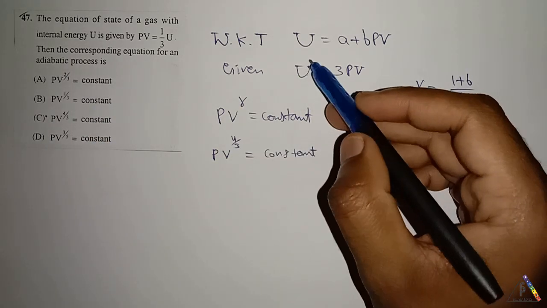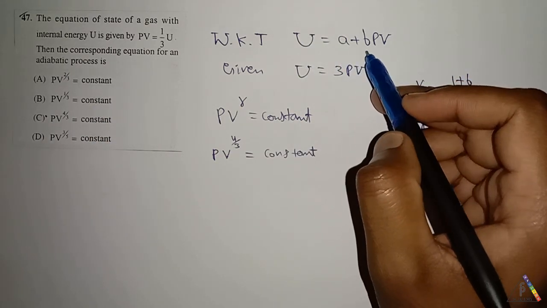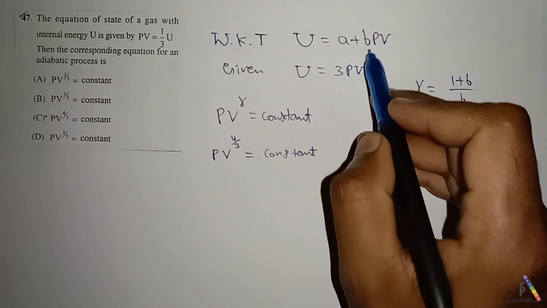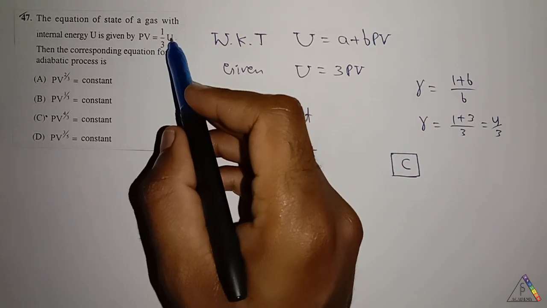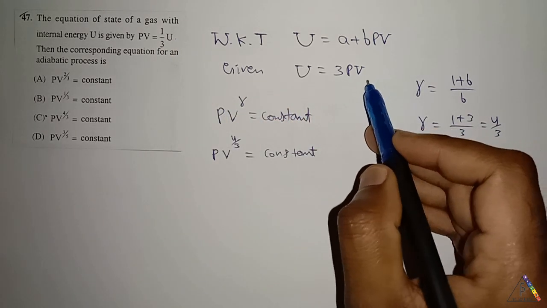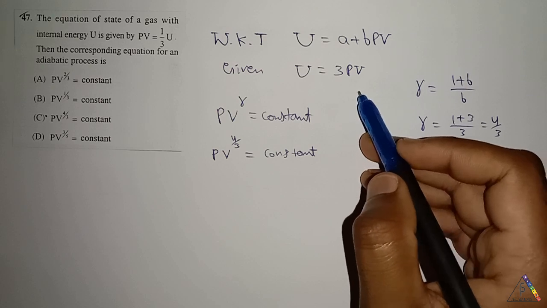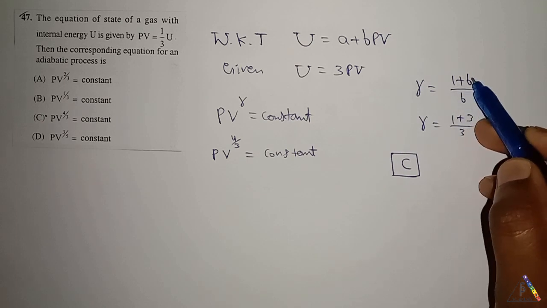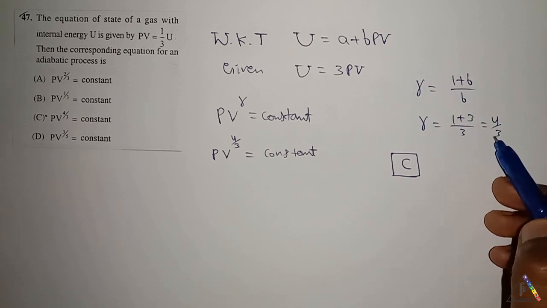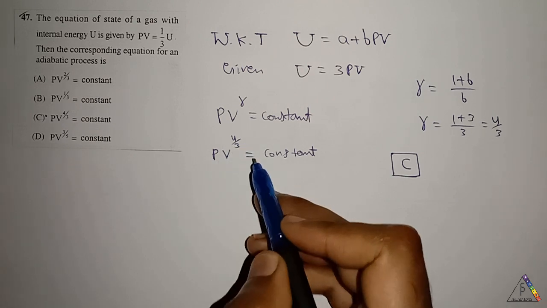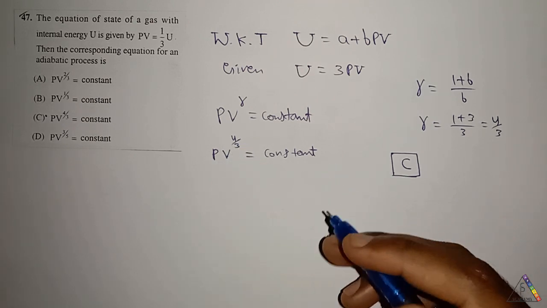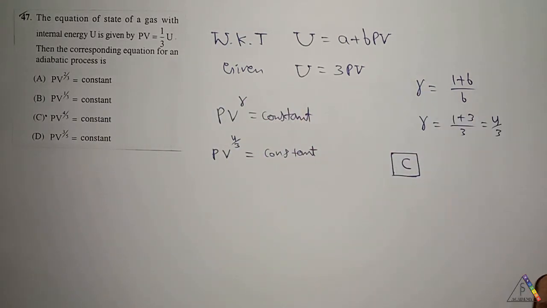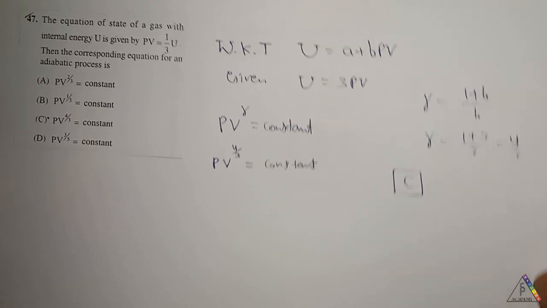We know that the internal energy relation with pressure and volume is U is equal to A plus B PV, given that the internal energy is 3 times the pressure and volume. We know that for an adiabatic process, PV to the power of gamma is equal to constant, where gamma is given by 1 plus B divided by B, that is gamma is equal to 4 by 3. Therefore, PV to the power of 4 by 3 is equal to constant for this adiabatic process for the given internal energy as 3 PV. Therefore, for this question, the answer is C option.